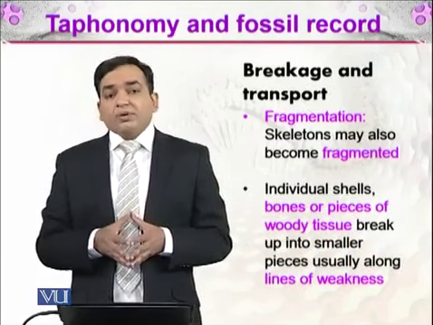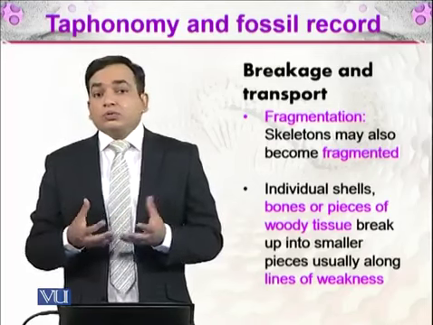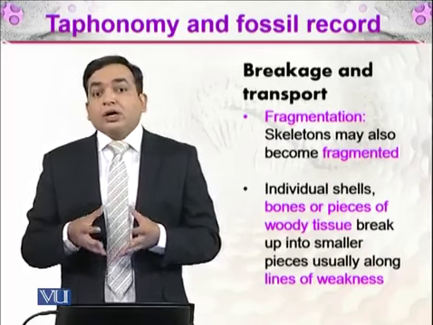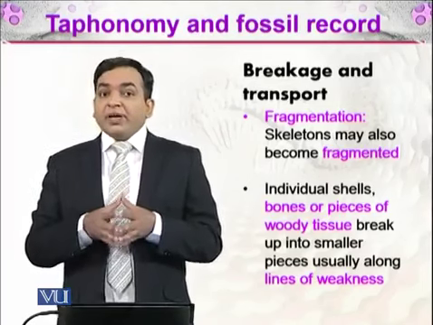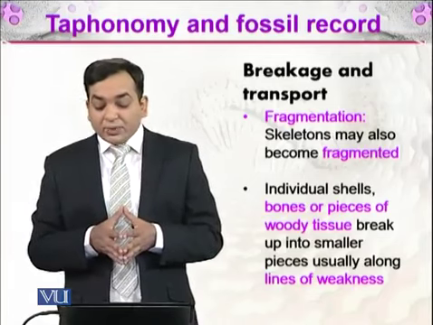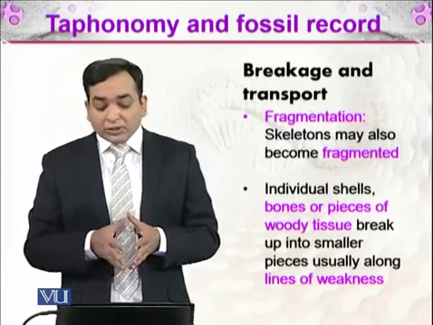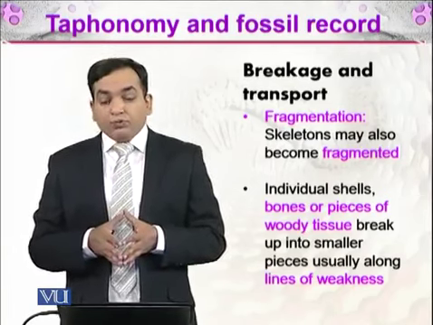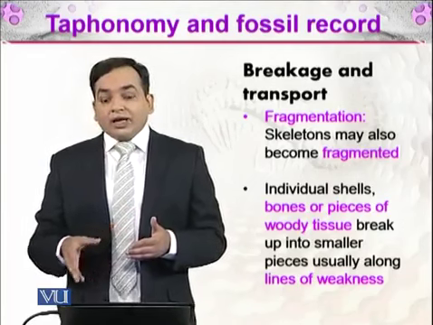And the next thing is fragmentation. The bones are not impervious to the forces of nature. There might be some shearing forces, and that may result in bone damage. So skeletons may also become fragmented. How does it happen? The individual shells, bones, or pieces of woody tissue break into smaller pieces, usually along lines of weakness.